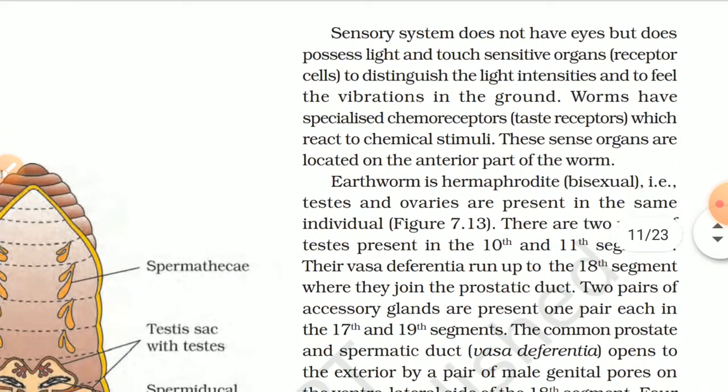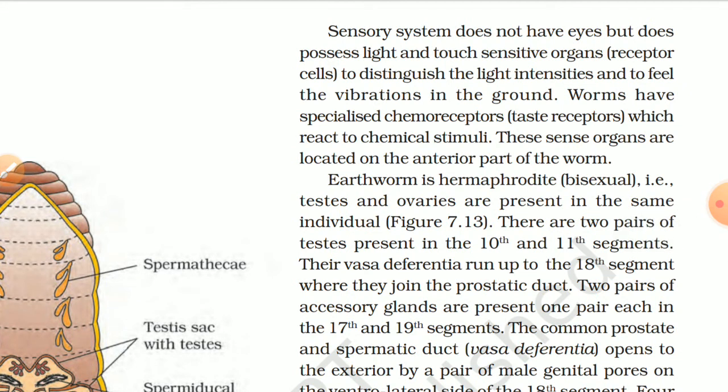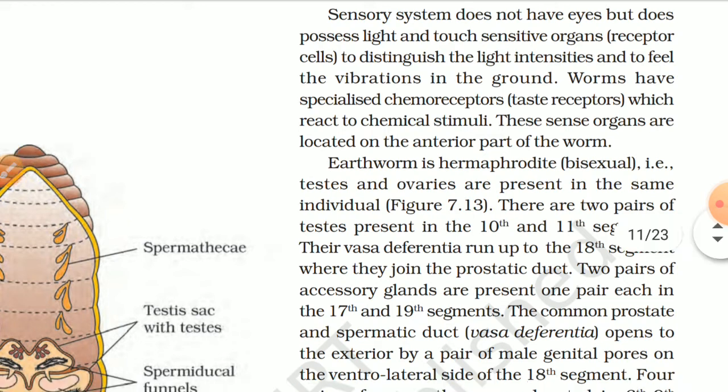The sensory system does not have eyes but does possess light and touch sensitive organs, receptor cells to distinguish the light intensities and to feel the vibration in the ground. Worms have specialized chemoreceptors, taste receptors, which react to chemical stimuli. These sense organs are located on the anterior part of the worm.